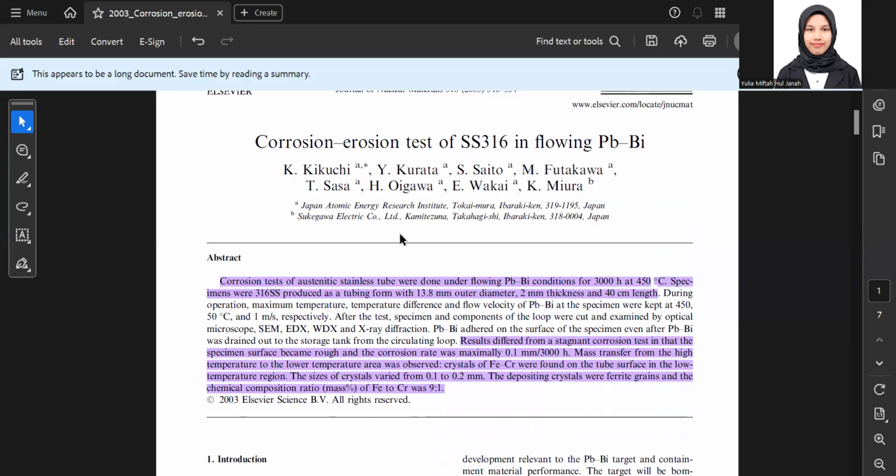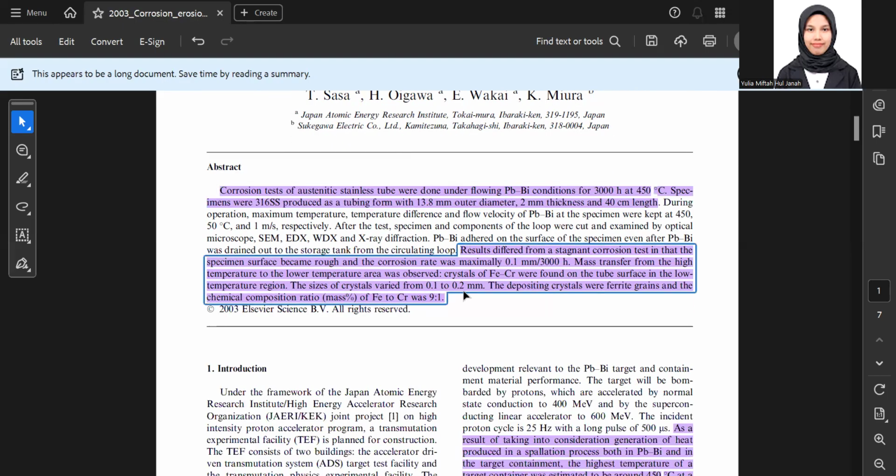Specimens were 316 stainless steel tubing with 13.8 mm diameter, 2 mm thickness, and 4 centimeter length. From this, the result derived from a stagnant corrosion test was that the specimen surface became rough and the corrosion rate was maximally 0.1 mm per 3000 hours. Mass transfer from the high temperature to the low temperature was observed. Crystals of ferrochromium were found on the tube surface in the low temperature region.